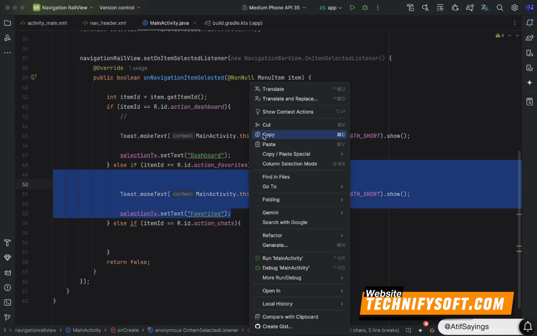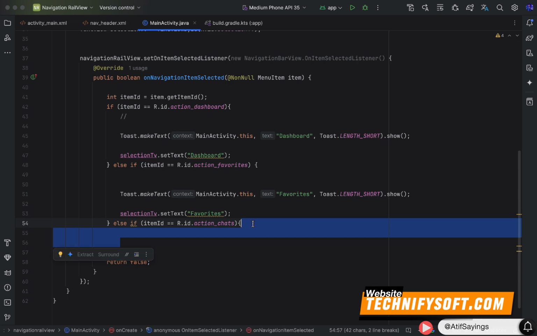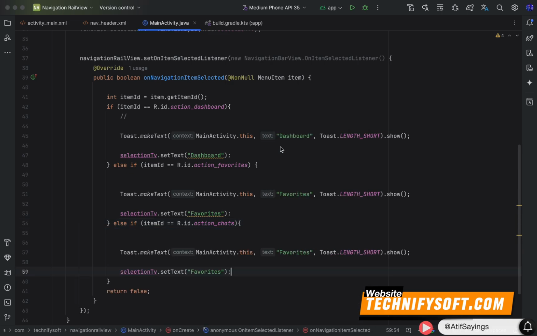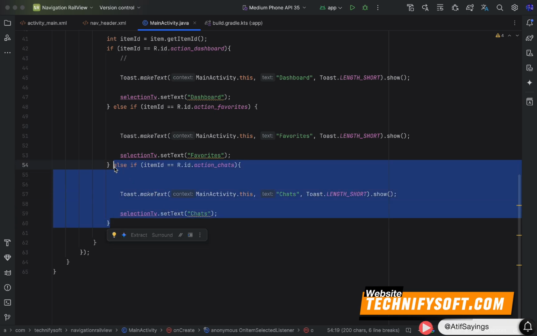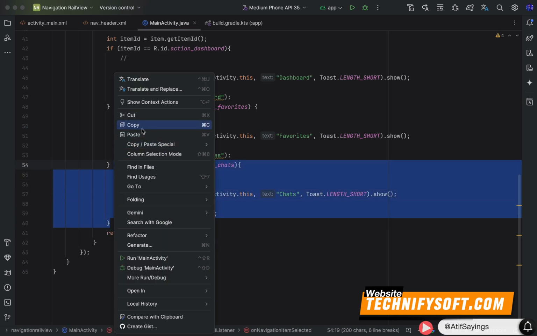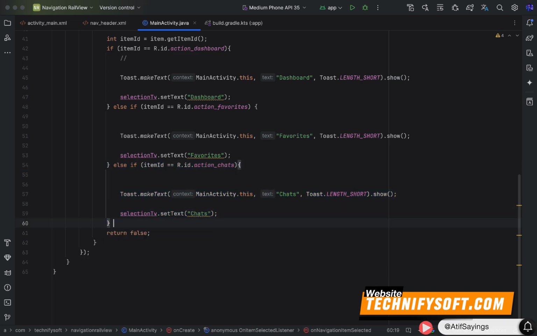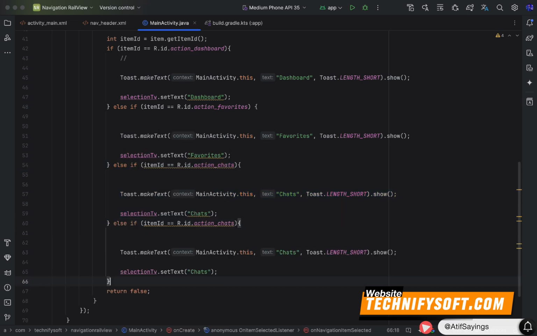Copy the content of action favorites and paste in the action chats. After pasting the code, we need to change the text of toast to chats and also change the text of selection text view to chats. Let's copy this condition, copy and paste. After pasting the code, make sure to change the ID to action account.